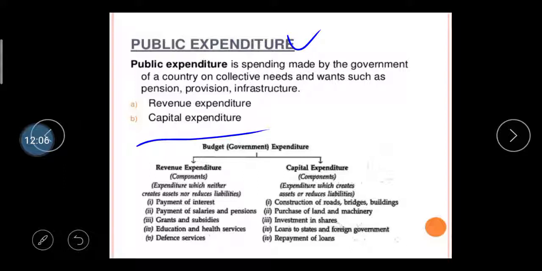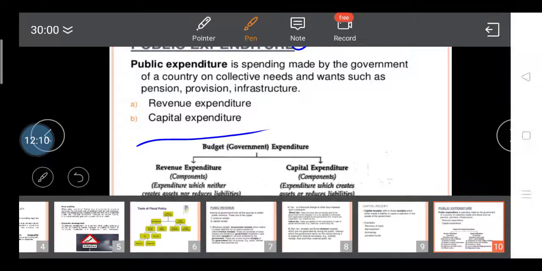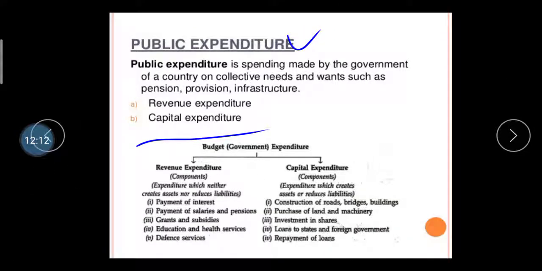In the budget of the government expenditure, the first one is revenue expenditure. Revenue expenditure means what? Expenditure which neither creates an asset nor reduces a liability is called revenue expenditure. First one is payment of interest. If the government gets borrowed funds, it has to pay interest on it. So it's payment of interest.